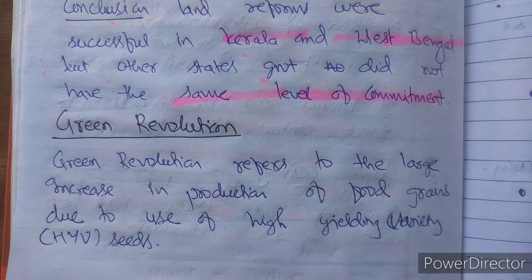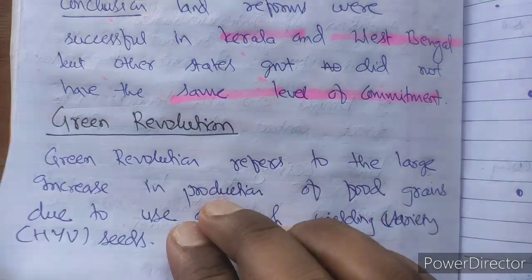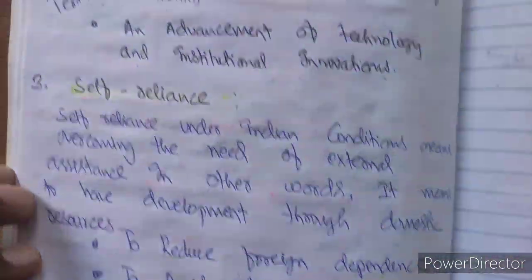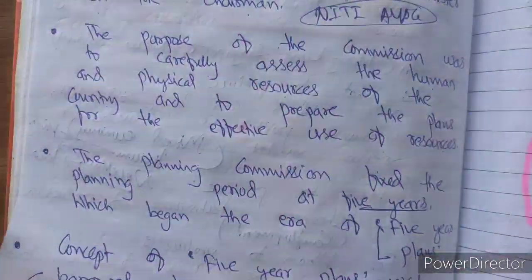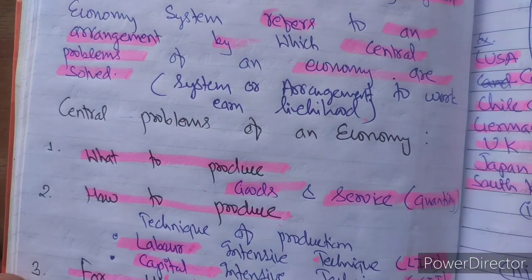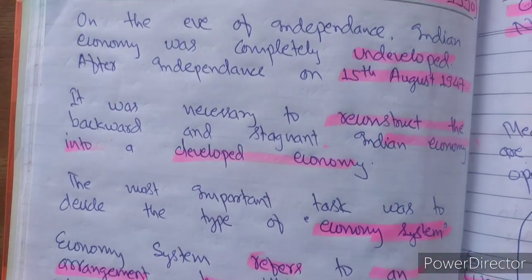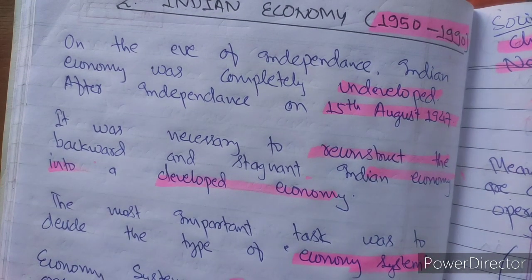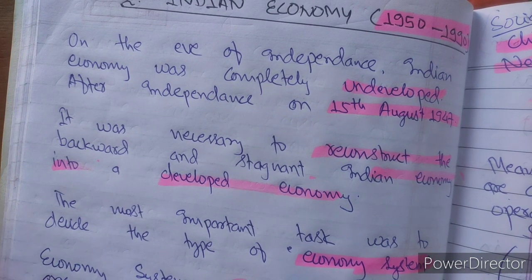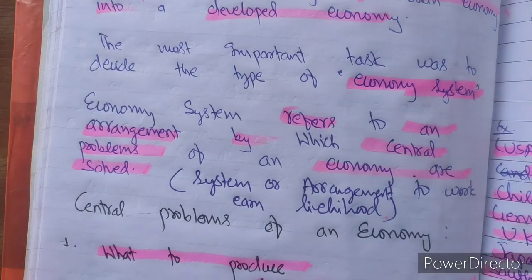Today what we are going to start in this video is the green revolution. In this chapter, the chapter of Indian Economy, where we are discussing the Indian economy in the period of 1950 and 1990, we have discussed some of the basic concepts. Let us take a quick revision over here. For the Indian economy 1950-1990, we have seen what was the situation of the economy at that time.